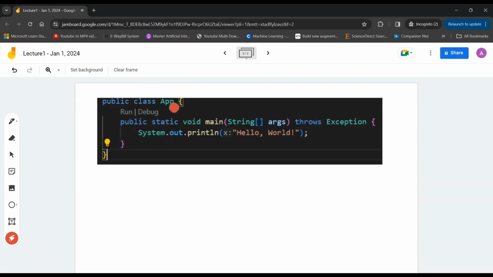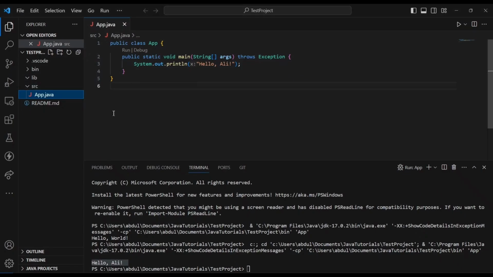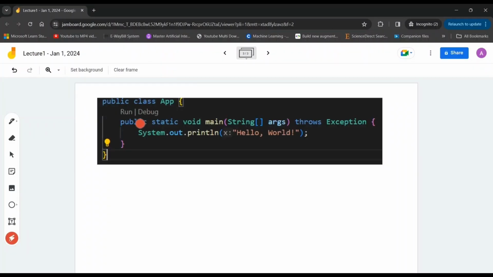Okay, now let's move here. Forget about this run and debug thing. It is the same as this run button and debug thing. It is just inside VS Code, and you might not find it in other code editors. So don't worry about this thing. Okay, now let's move on.